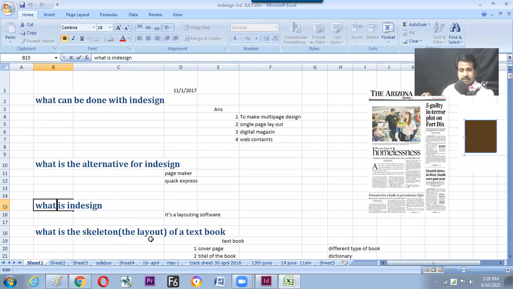Second thing, in InDesign, if you are inserting 10-20 pages in any chapter, the page numbers will get automatically shifted, which is not possible in Photoshop. I mean to say that we have learned Photoshop. We can make a small book, no doubt in it. But why learn InDesign again if you are able to make a book in Photoshop? And the answer is the thing will be done automatically here in InDesign.